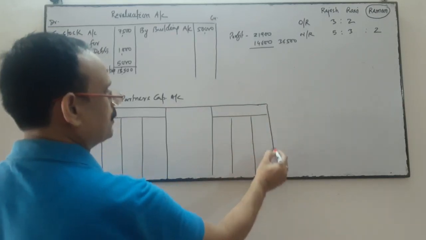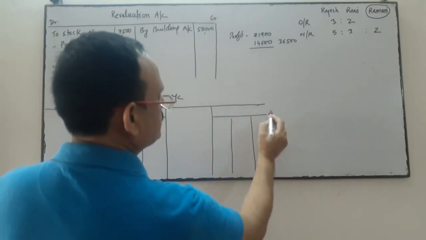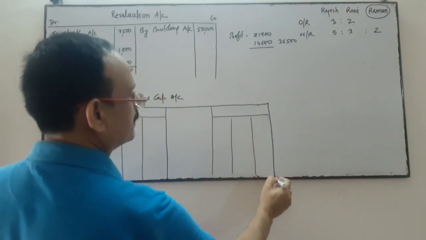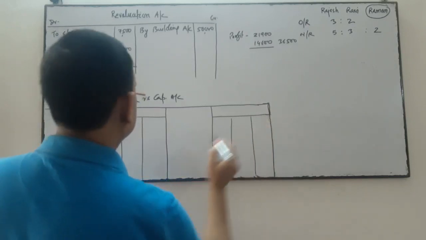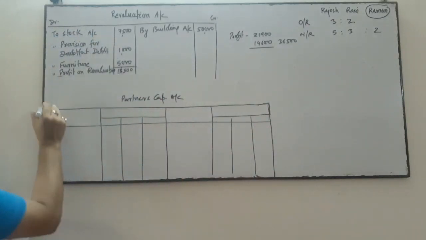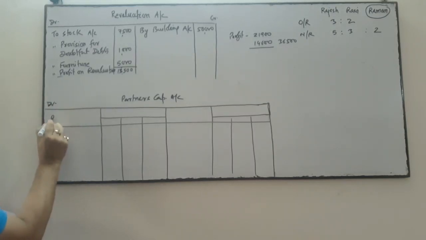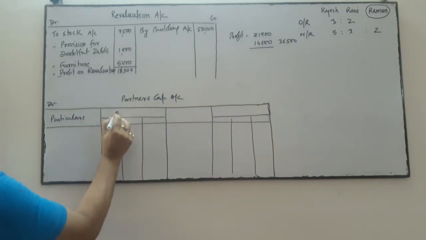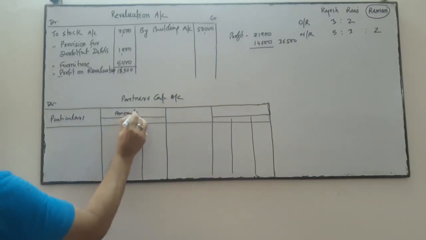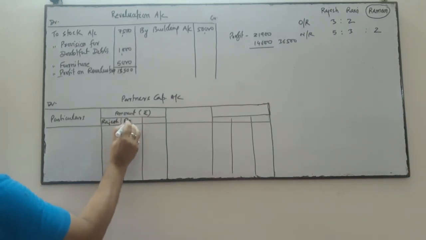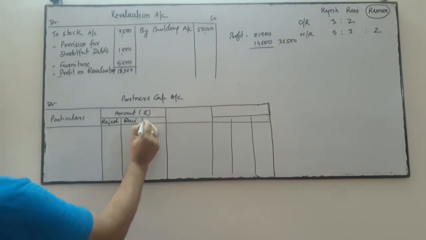First one is for the old and next one is for the new partner. Now this side is debit: particulars, amount in rupees. This is for Rajesh, this is for Ravi, and this is for the new partner Raman.